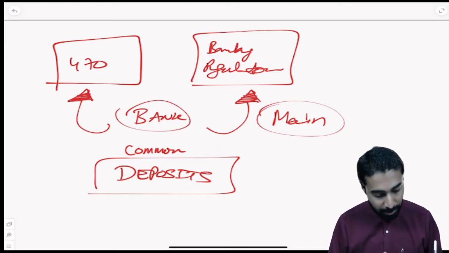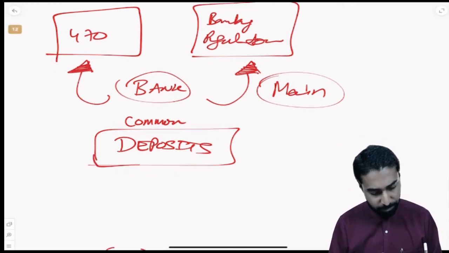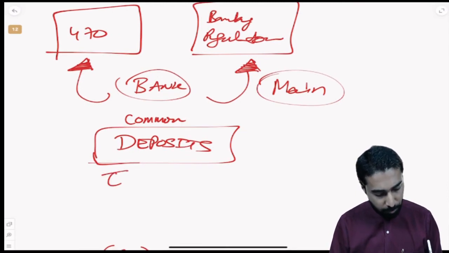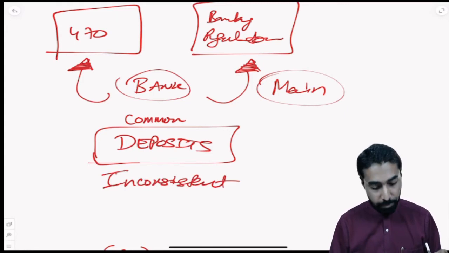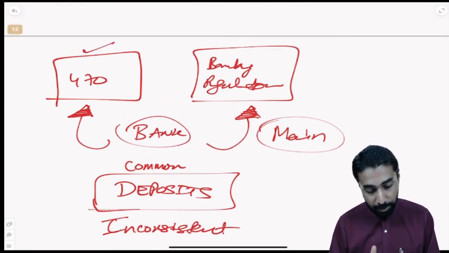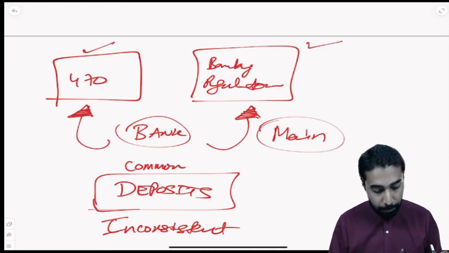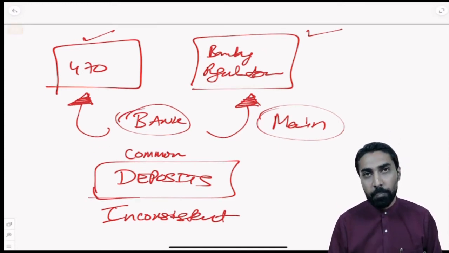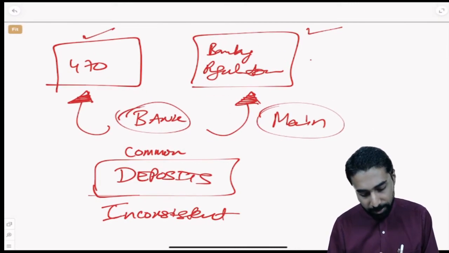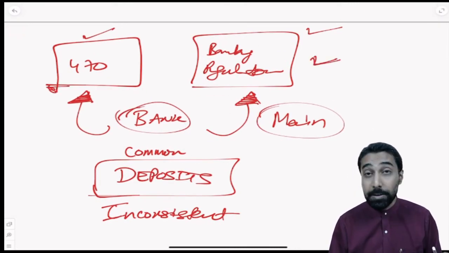That is why the provisions which are inconsistent, so the deposit-related provisions that are inconsistent, where what is in the Companies Act and what is in the Banking Regulation Act are opposite of each other, at that time the bank should follow only the Banking Regulation Act and not the Companies Act.